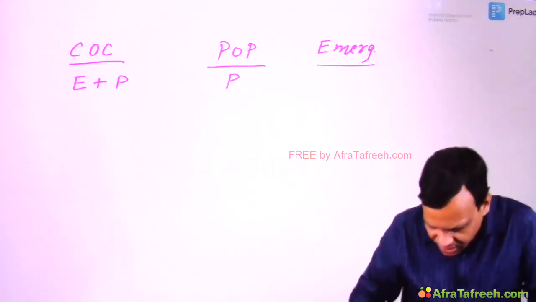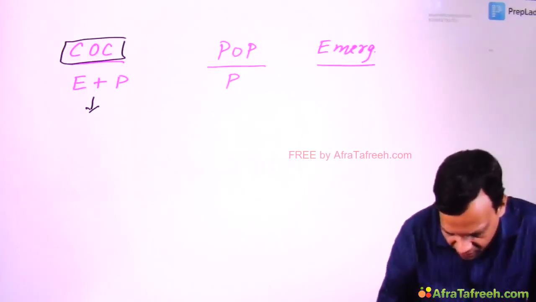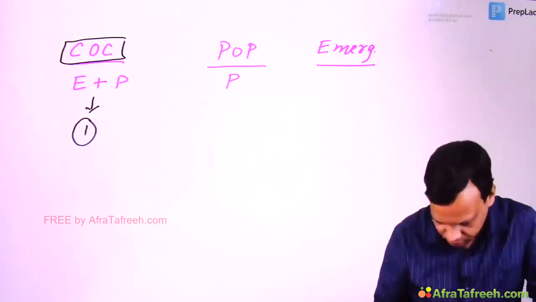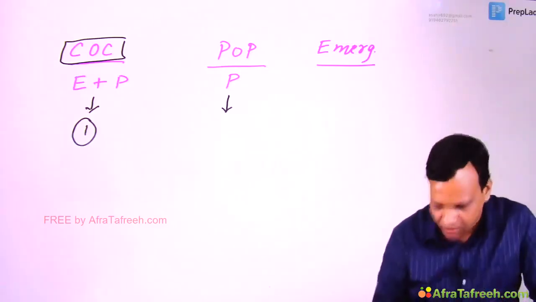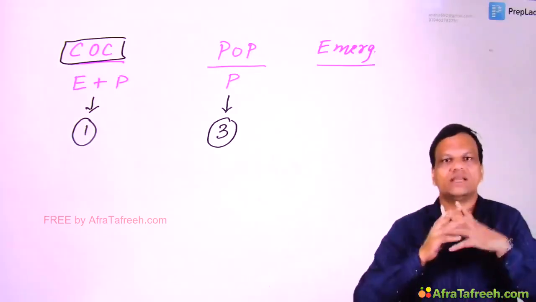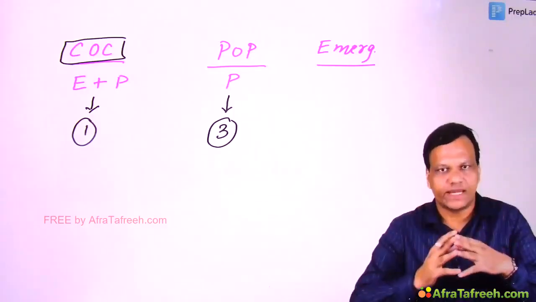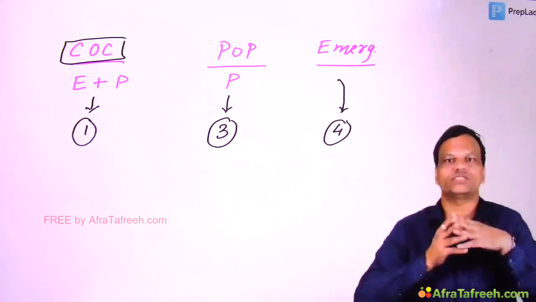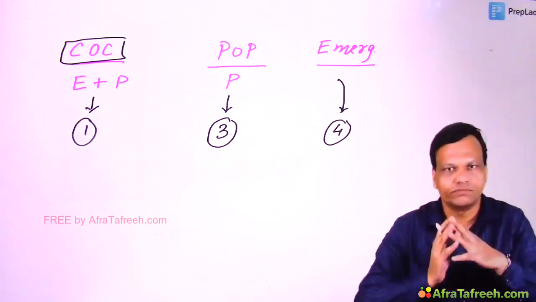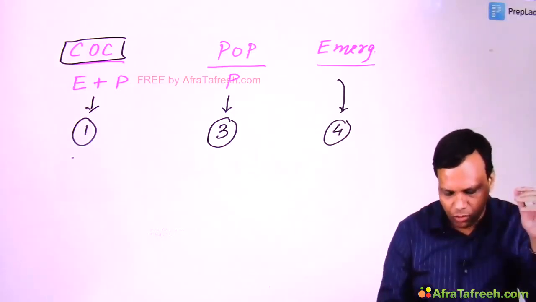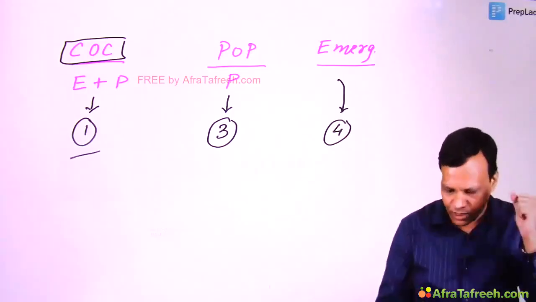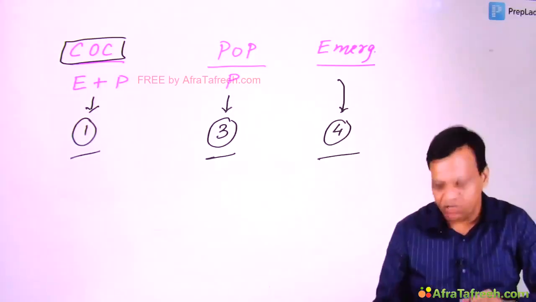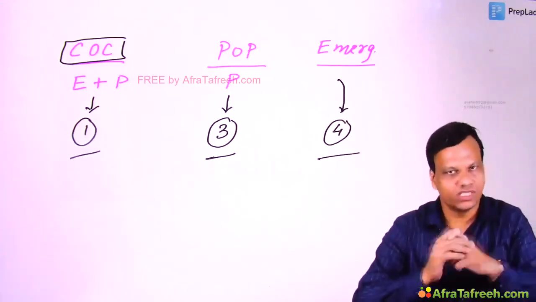The main mechanism in case of combined oral contraceptive is number 1 mechanism, that means inhibition of ovulation. Main mechanism in progesterone only pill is number 3 mechanism, that means they make the cervical mucus thick and hostile. Main mechanism in emergency contraceptive is number 4, they inhibit implantation. Remember, all 4 may be operative in all, but most important, combined oral contraceptives inhibit ovulation, progesterone only pills make cervical mucus thick and hostile, and emergency contraceptives inhibit implantation. So these are the main mechanisms.